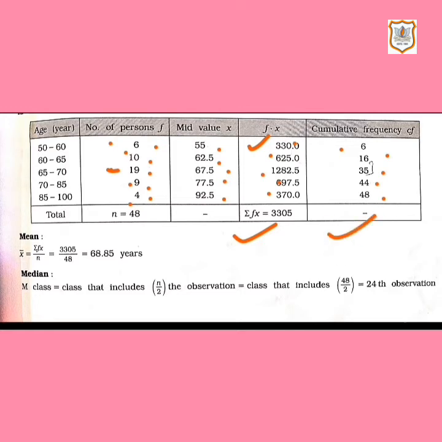And here we'll total the frequency column, that is sigma f or n. N is 48. So first we are going to find mean. Whenever it is a continuous frequency distribution sum, the formula for mean is sigma fx upon n. Here in this sum, sigma fx is 3305 and n is 48. So 3305 divided by 48 gives you 68.85. So mean is 68.85.